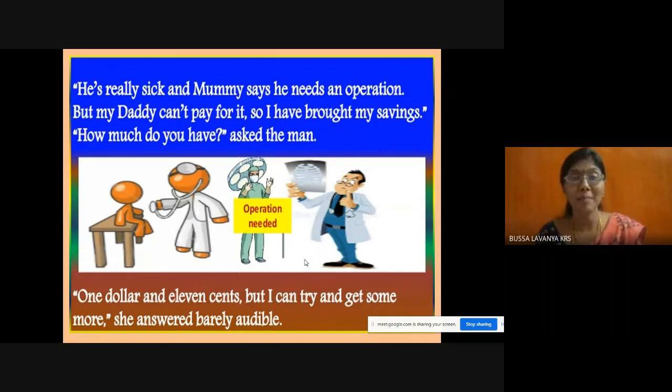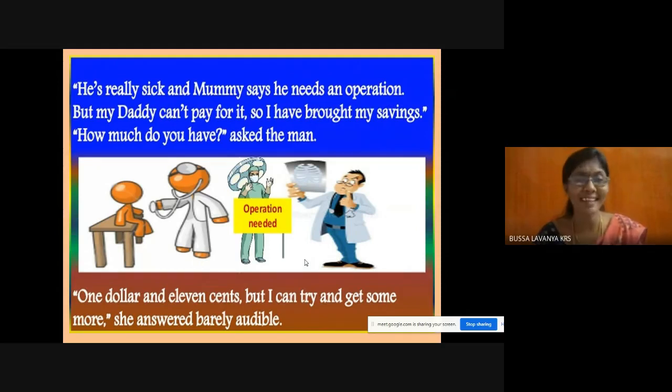Mama says that Andrew is sick and he needs an operation. She conveyed the same thing to that person, and said that my dad cannot pay for the operation. As my dad was not able to pay, I have brought my savings and I want a miracle. Then the well-dressed person asked, how much do you have? Meaning how much savings do you have?